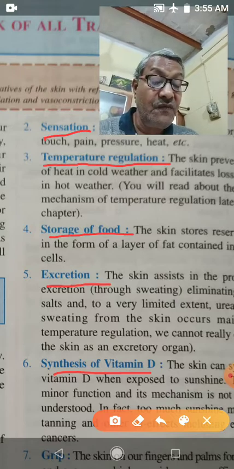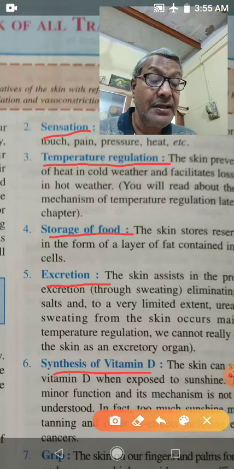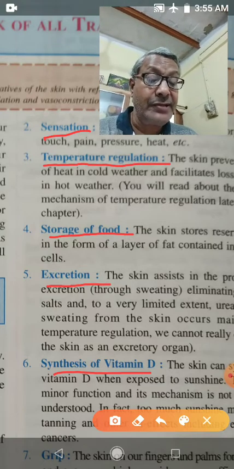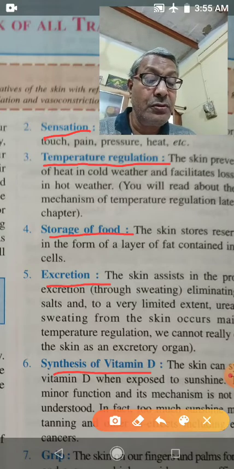Therefore, we should take a sun bath daily. But when the intensity of light is very high, then we have to protect our body, because high intensity of light may cause tanning or some other ill effect.